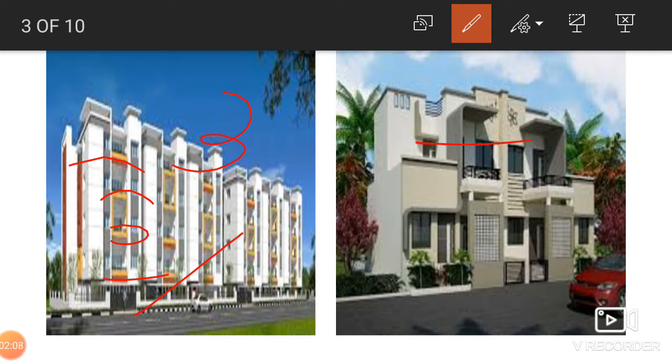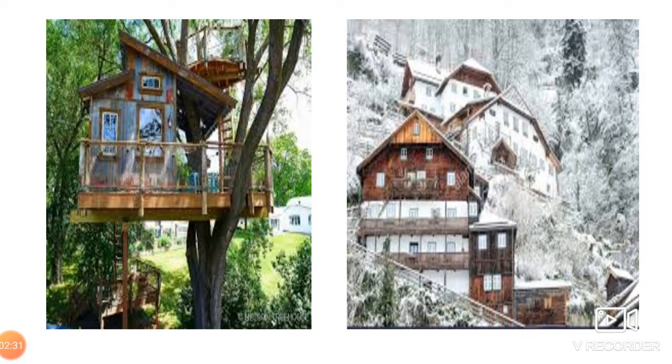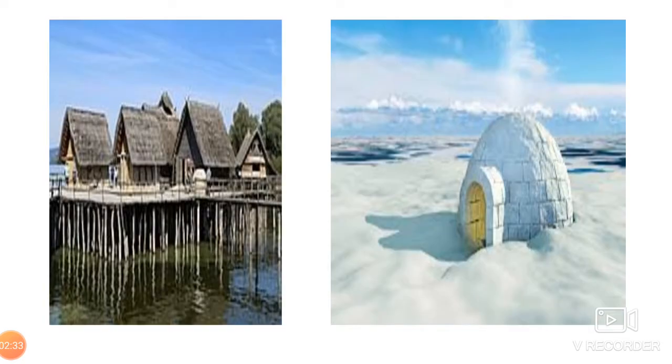Apart from security, these modern houses also provide many facilities. They have a lift. And you know that the type of house depends upon the climate of the place and the material which is available over there. Whichever material is available, the house is constructed with the help of that only, and the most important factor is the money. Okay, children, now I'll talk about Assam first.